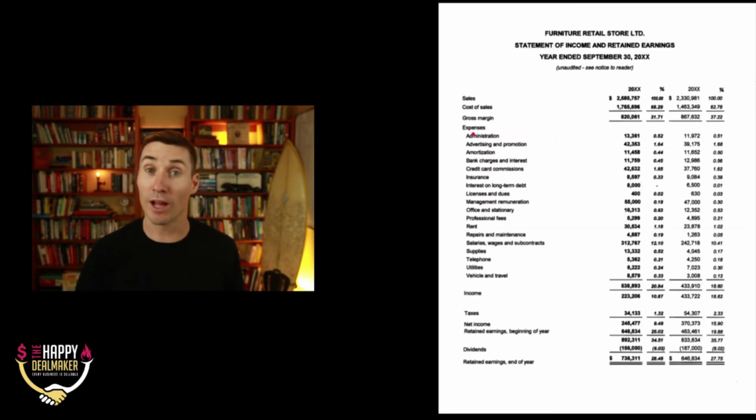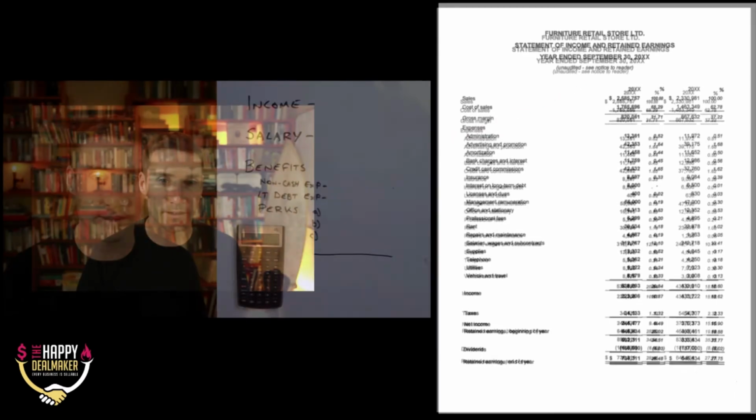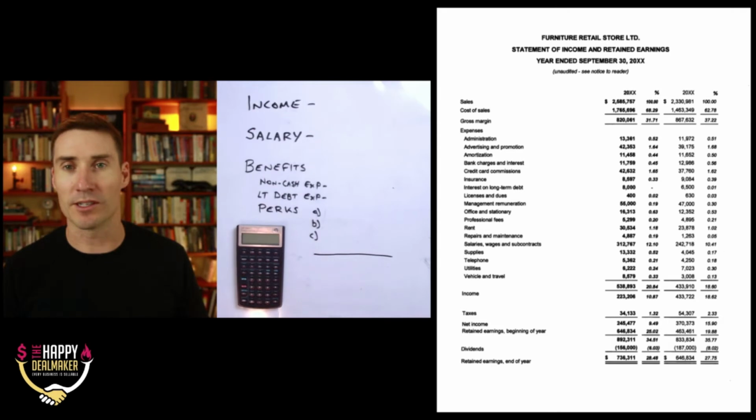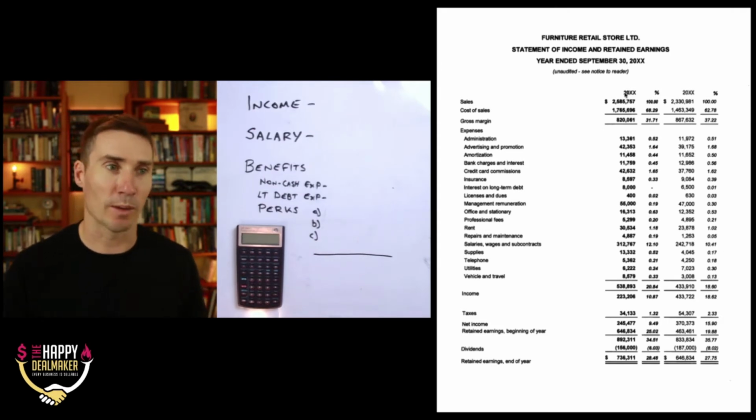All right, so let's pull up a P&L, and we'll go through this. This is a P&L of a furniture retail store. So we'll walk through this line by line and have a little discussion about how we're going to create SDE off of this income statement. I'll bring up my other screen. This is going to make me a little bit smaller, but this is going to give us a place to actually put the information that we pull.